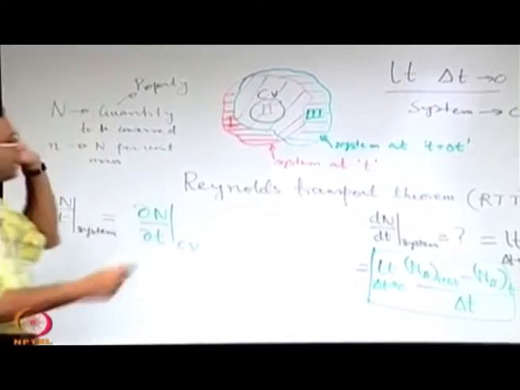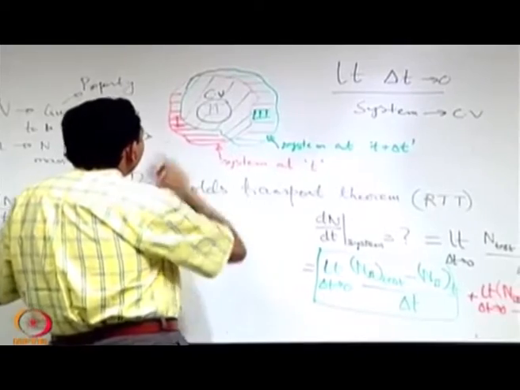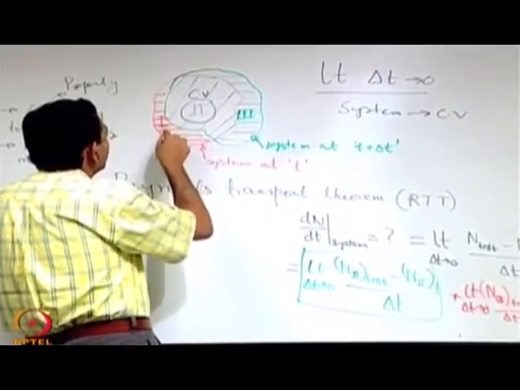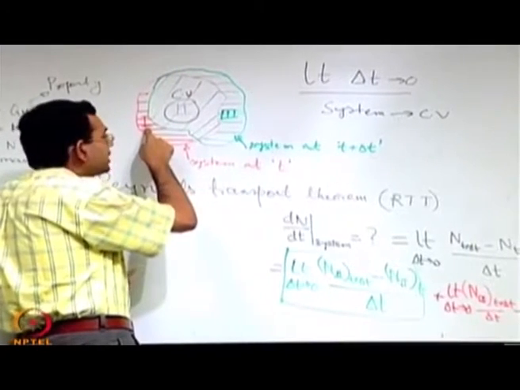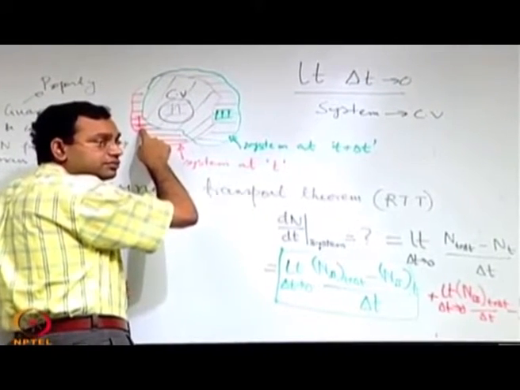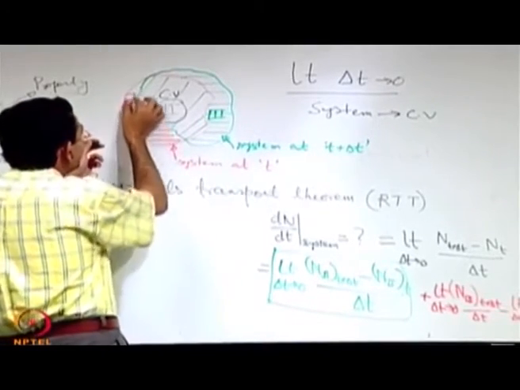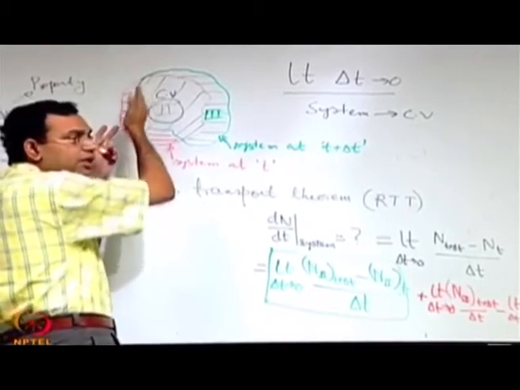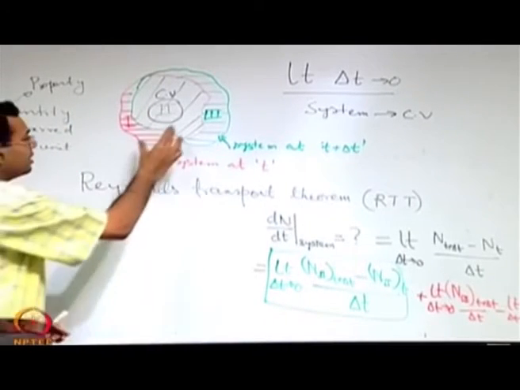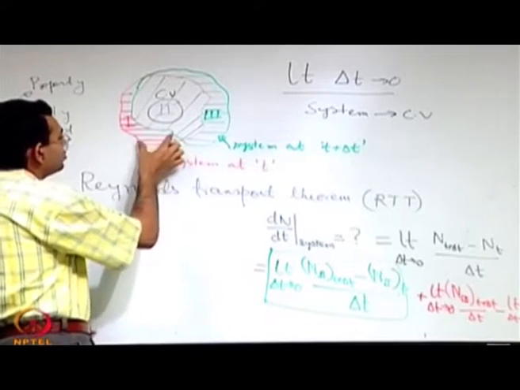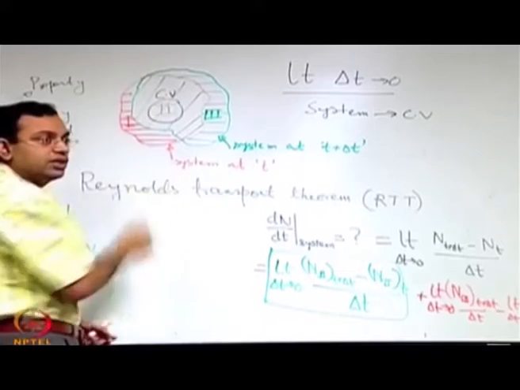So physically, in the limit as delta t tends to 0, what happens? What does the fluid which is located at 1 at time t, the rate of change of that, represent? In the limit as delta t tends to 0, this is a very small region, so this represents some fluid which is located on the surface of the control volume. So in the limit as delta t tends to 0, this volume will shrink to almost like located on the surface of the control volume.